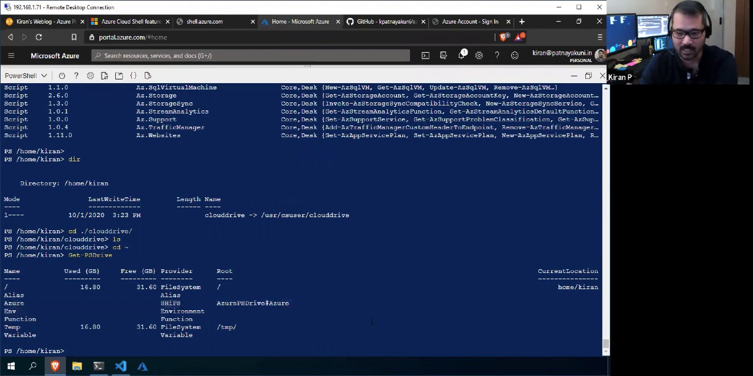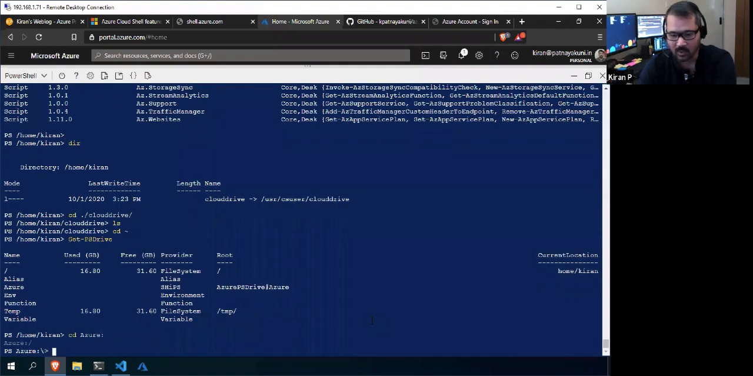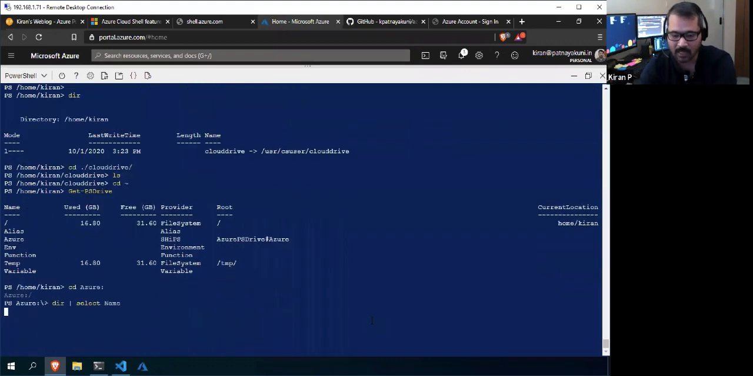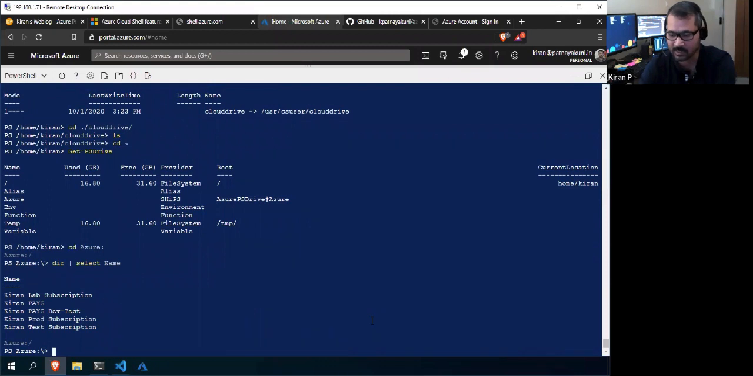Now let me go inside Azure, the same way you navigate to your C drive or D drive in Windows: cd Azure. It will take me to my Azure Cloud Drive. If I run dir, it will show all my subscriptions. I'll pipe this to show only the name, because it has my subscription IDs and everything, and I wanted to hide them. Otherwise, it would show the subscription ID, tenant ID, and the status of the subscription. So these are the subscriptions I currently have.